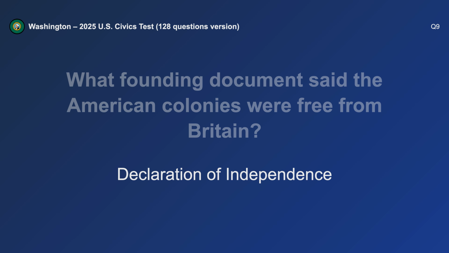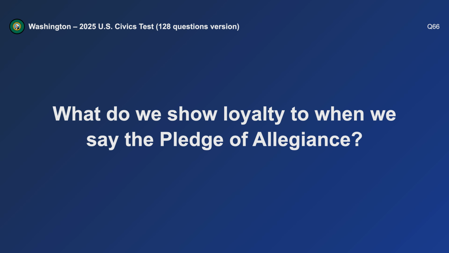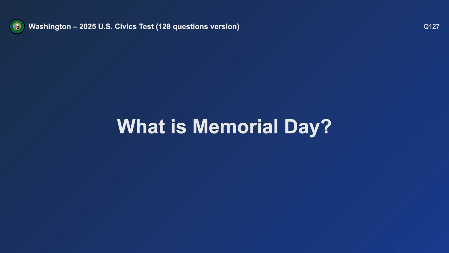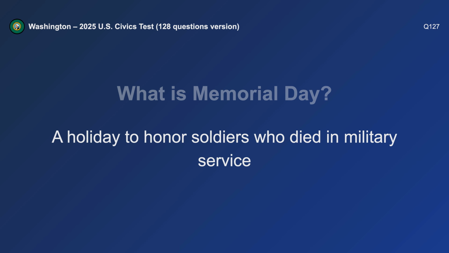Declaration of Independence. What do we show loyalty to when we say the Pledge of Allegiance? The United States. What is Memorial Day? A holiday to honor soldiers who died in military service.